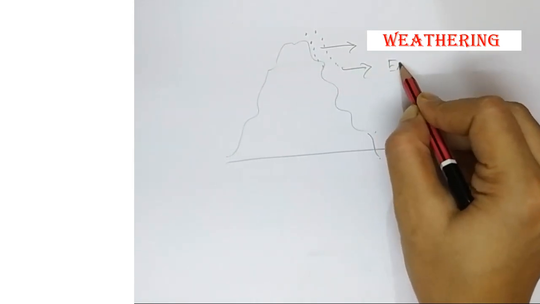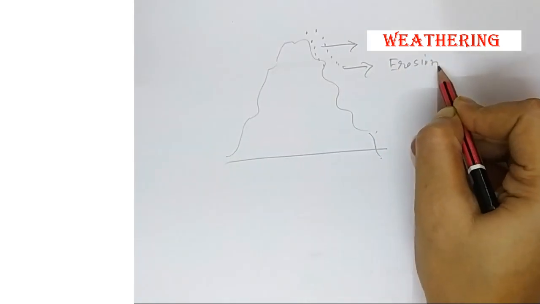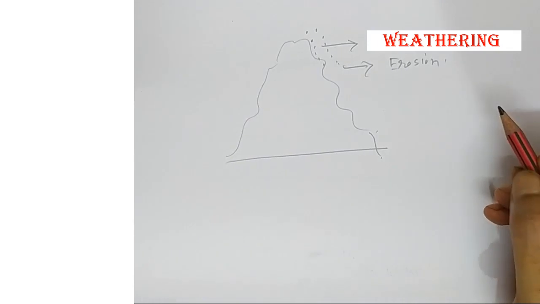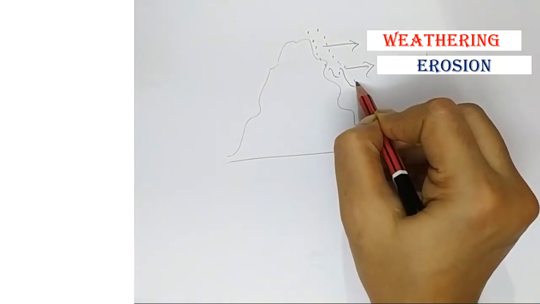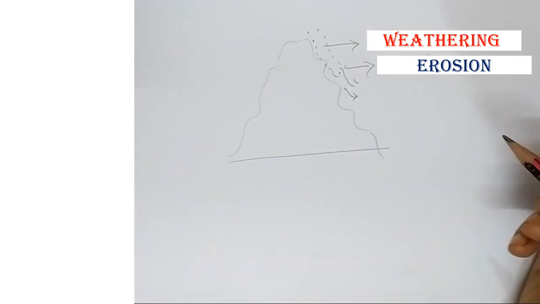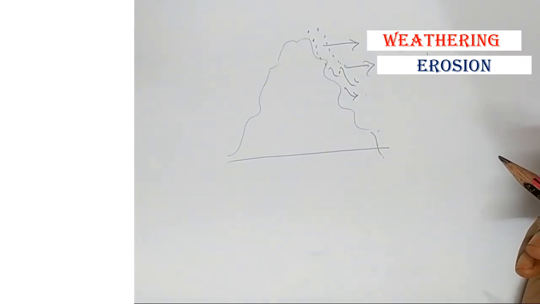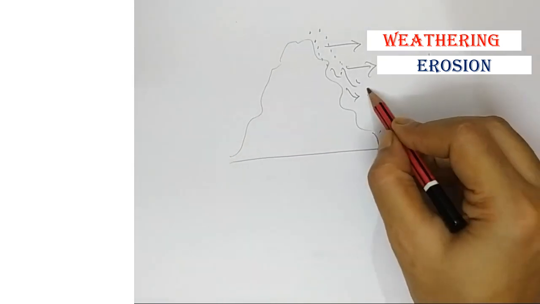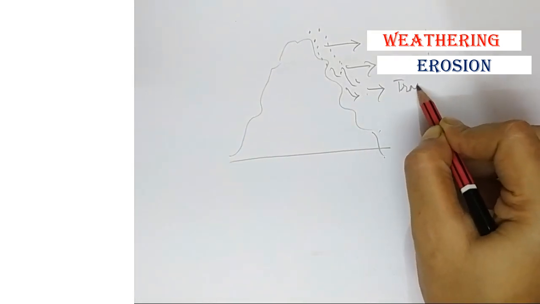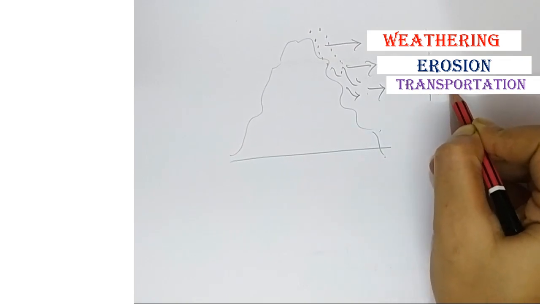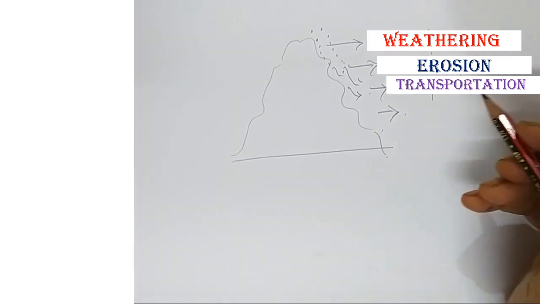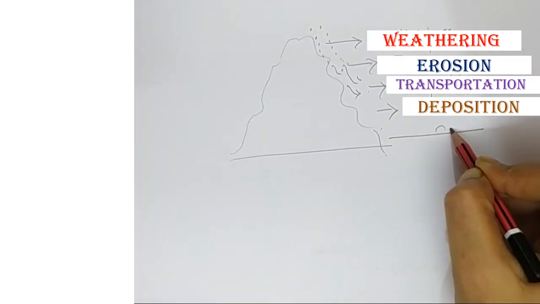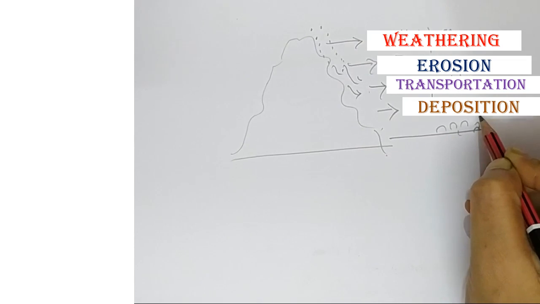Next one, erosion. Erosion means the soil and rock particles are worn away. Next one, transportation means movement by a moving agent like wind, water or ice. Next one, deposition means the accumulation of substance on rock or soil.